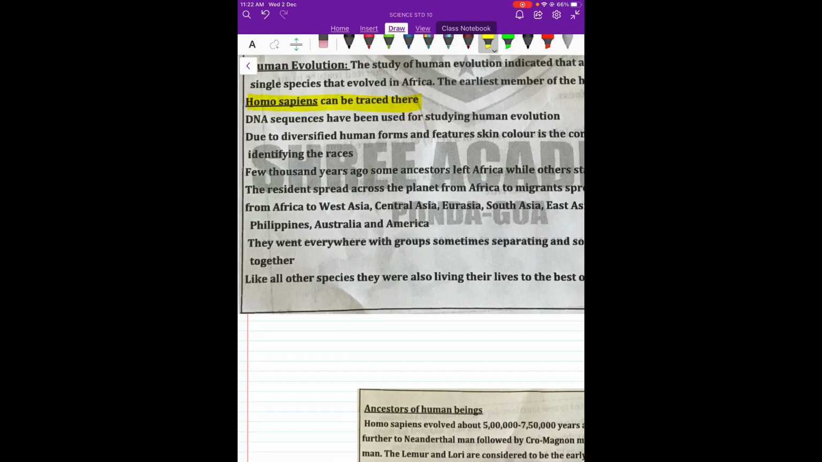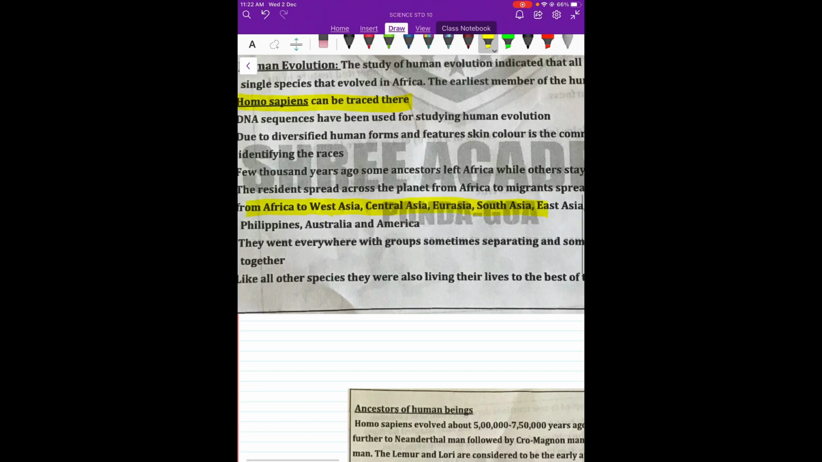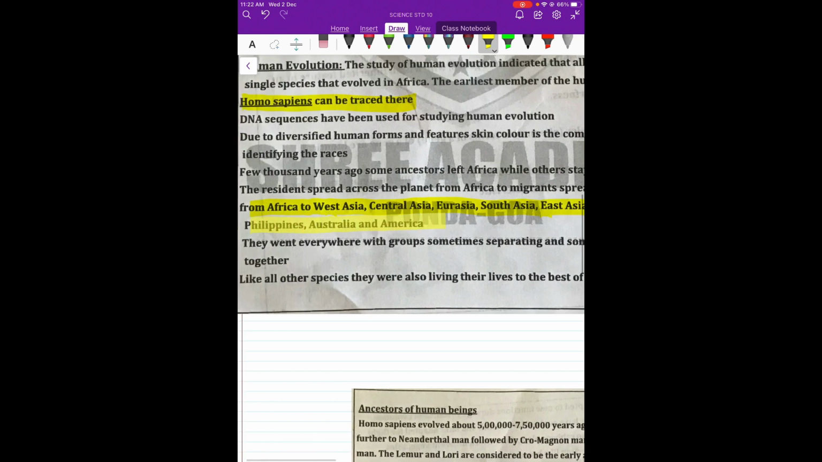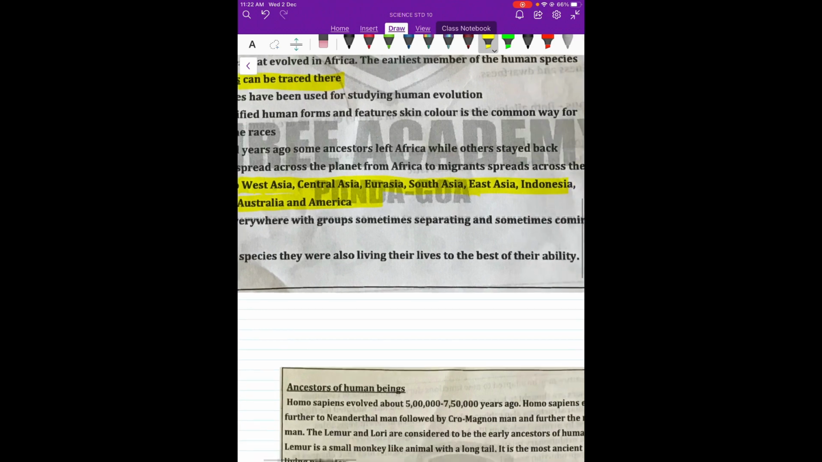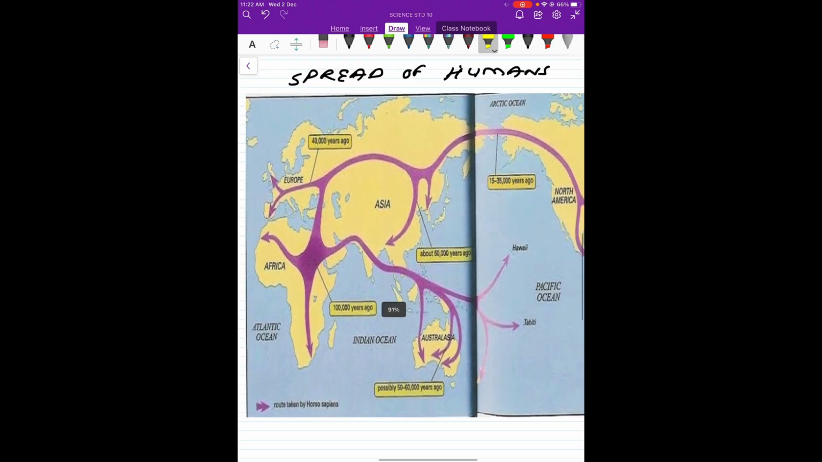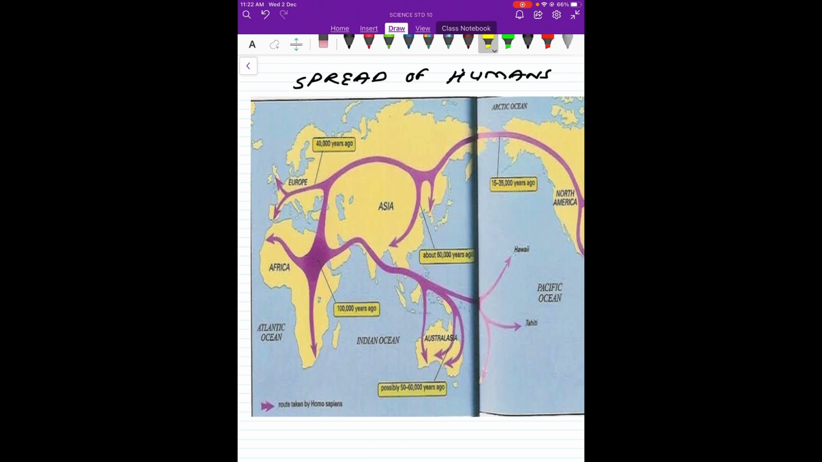So slowly from Africa they spread out to West Asia, Central Asia, Eurasia, South Asia, Indonesia, Philippines, Australia and America. They went there in groups. So this is how humans have spread. It is said that they evolved in Africa, and you can see how they have gone to different parts of the world.